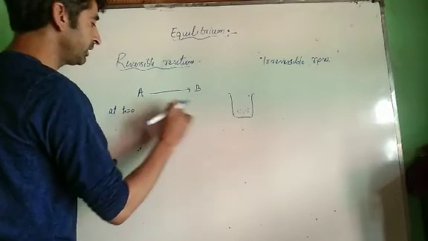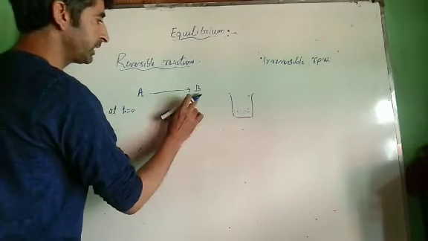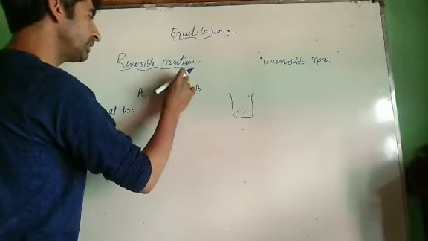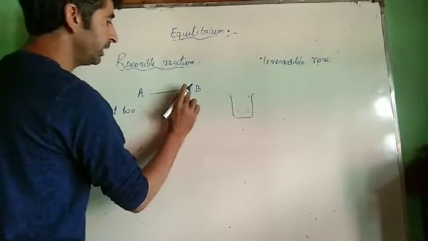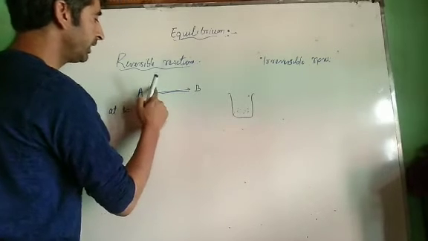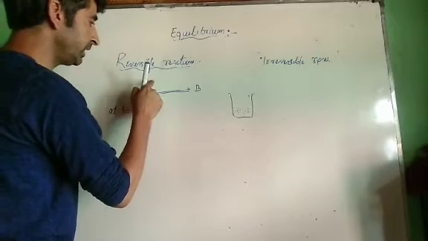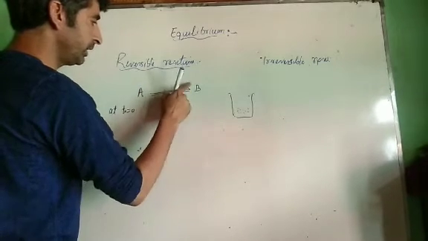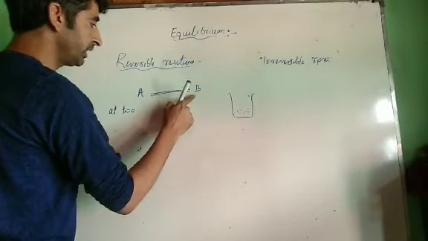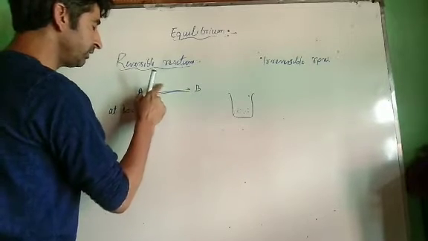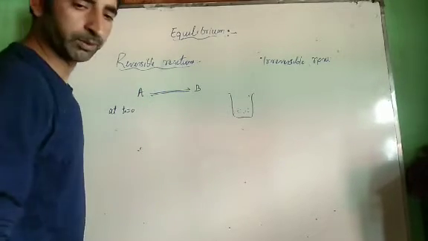Once the reaction starts, some amount of A gets converted into B. Once B is formed, it gets converted back into A. The stage at which the rate of this forward reaction, conversion of A into B, and this backward reaction, conversion of B into A, becomes equal, that will be the equilibrium stage. That will be the equilibrium state.